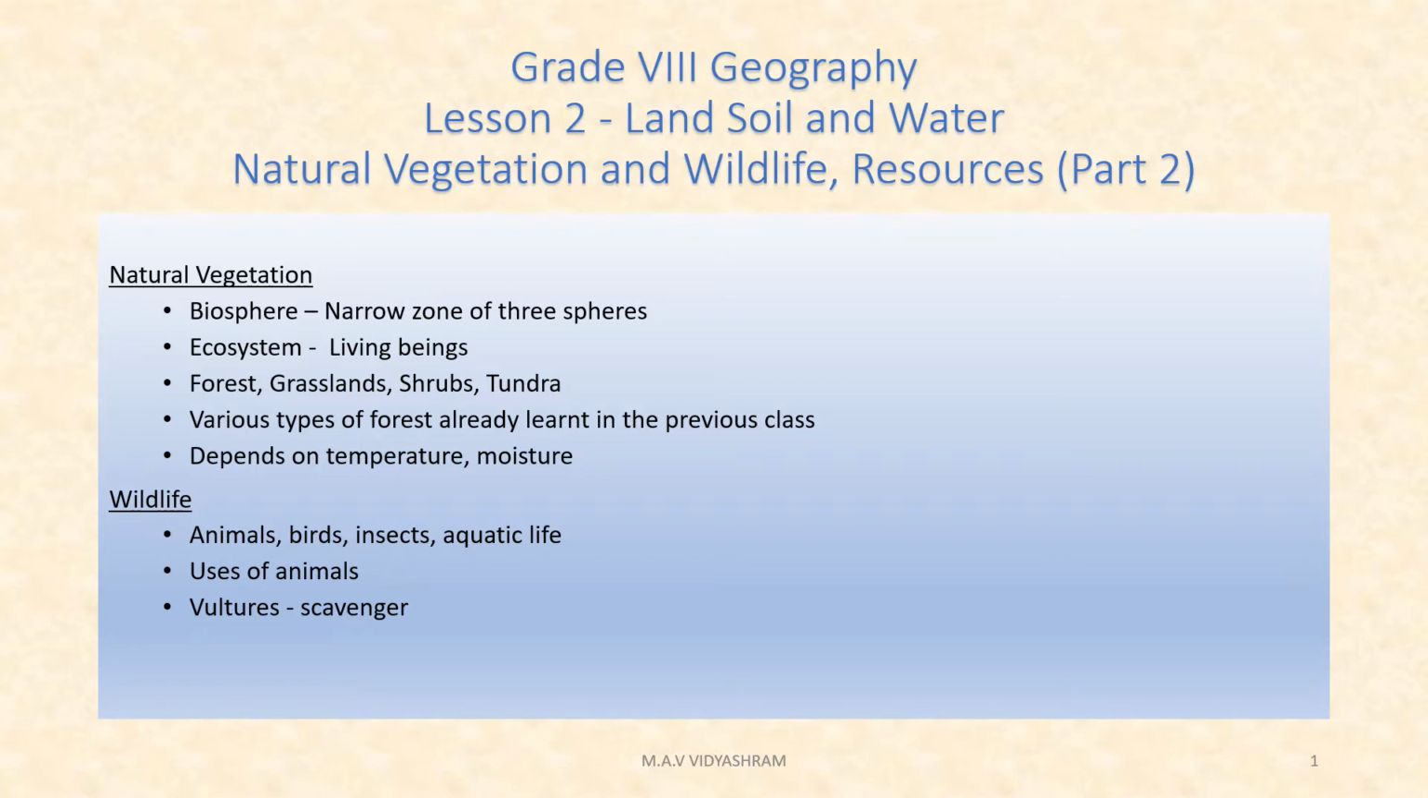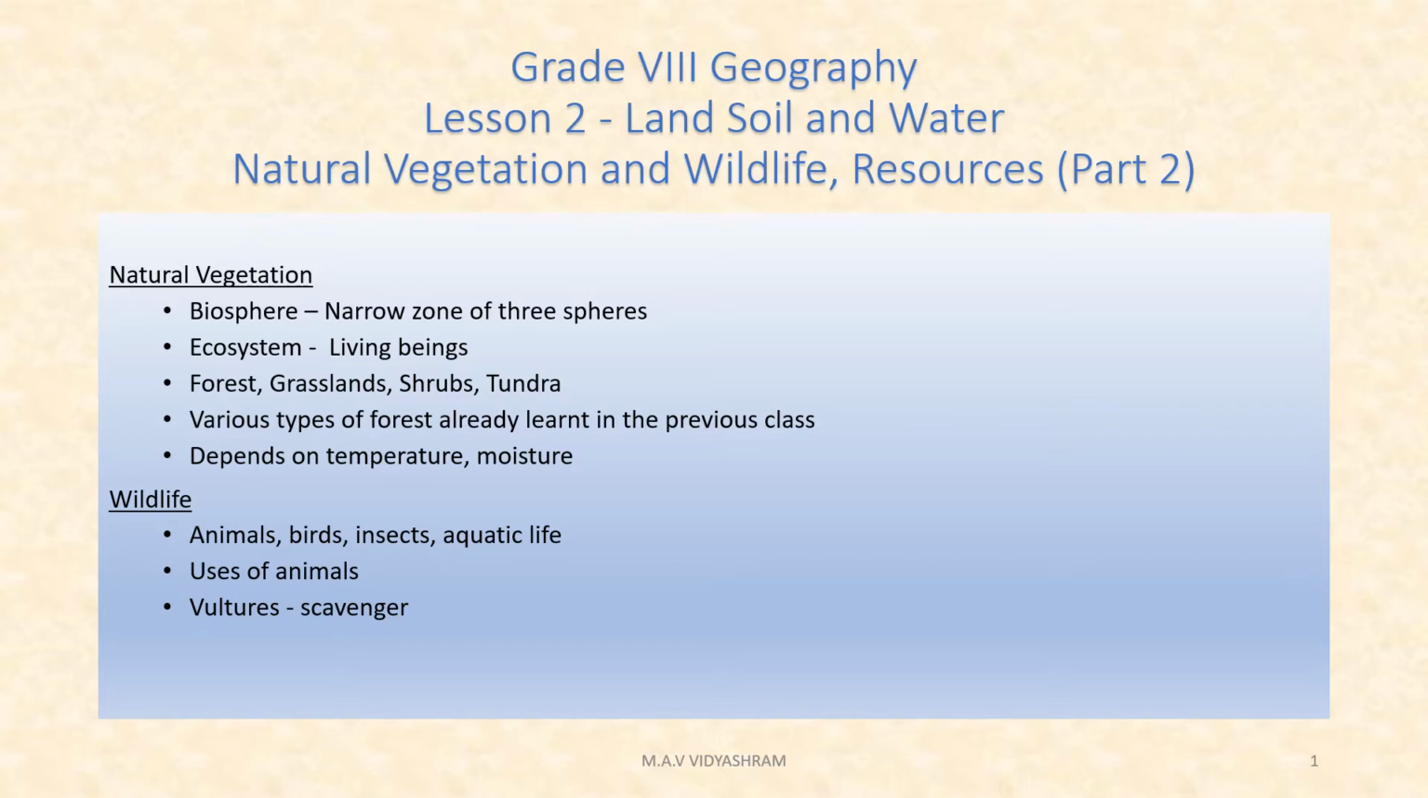What is the natural vegetation? Forest, grassland, shrub, tundra. Various types of forest we have already learned last year in grade 7: deciduous forest, coniferous forest, and also evergreen forest. So the vegetation depends on temperature and moisture. Depending on the temperature, forests grow, as you have seen in the coniferous forest, and because of the moisture, here in Bengal we have the saline forest.